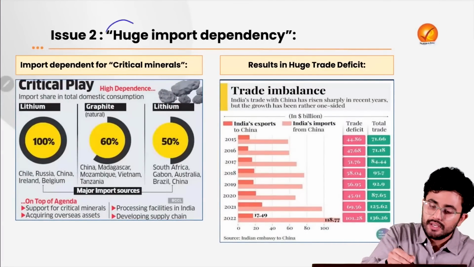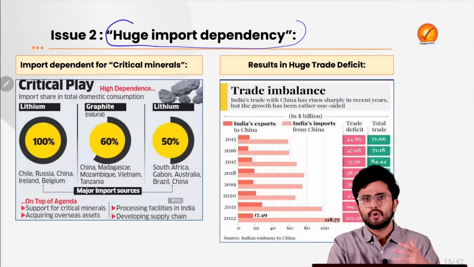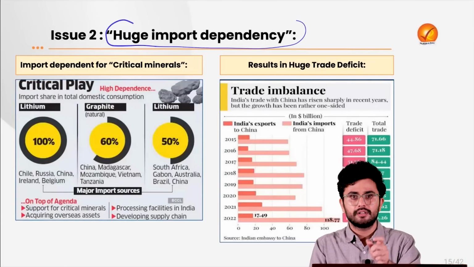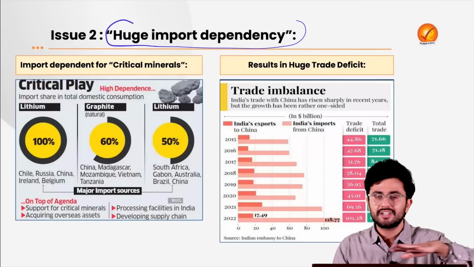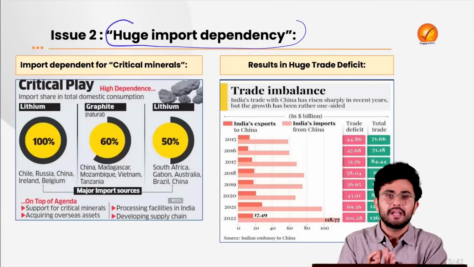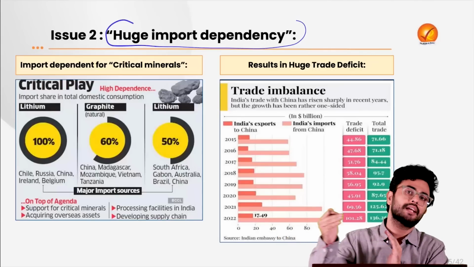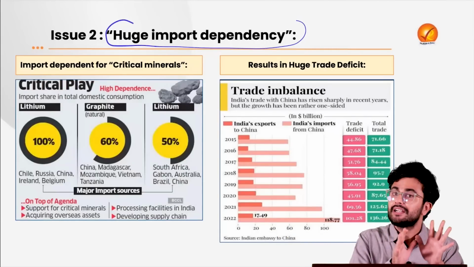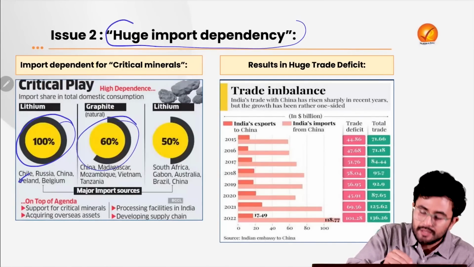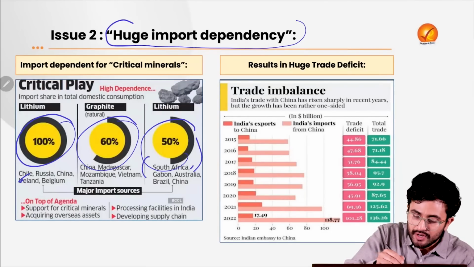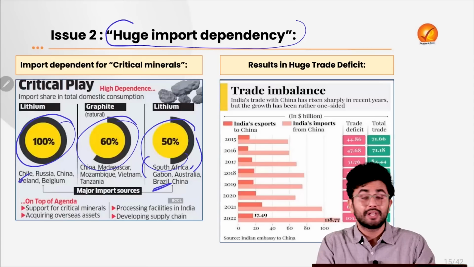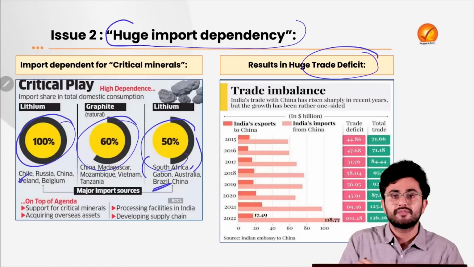The second major issue is the huge import dependency we have. Let's say we want to increase our exports, but if we are too import reliant on the critical minerals from which we create the products for export, then when this import supply chain is disrupted, it will disrupt our exporting capabilities as well. For example, when it comes to critical minerals, just look at India's import dependence of 100% on lithium, 60% on graphite, 50% on lithium, which we are sourcing from South Africa, Gabon, Australia, China, etc. And what does that transpire to? That transpires to the huge trade deficit which we have.